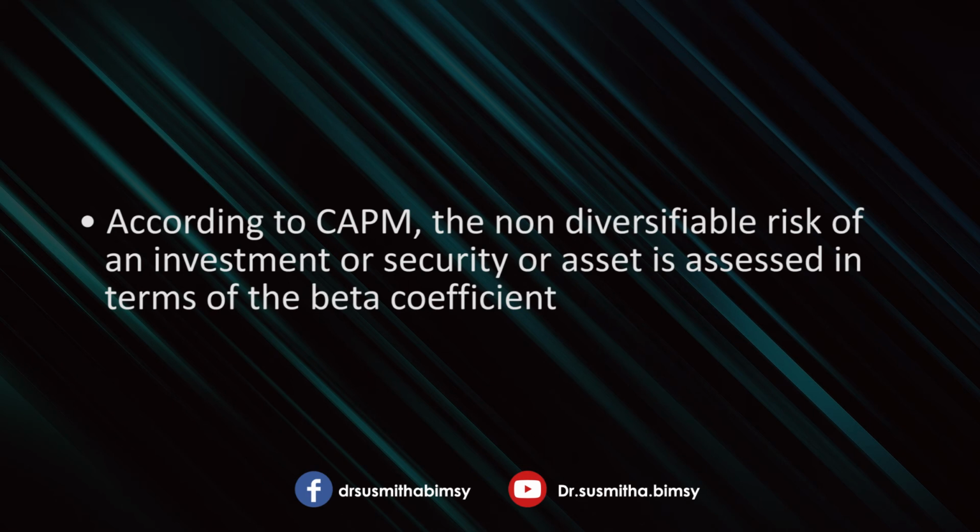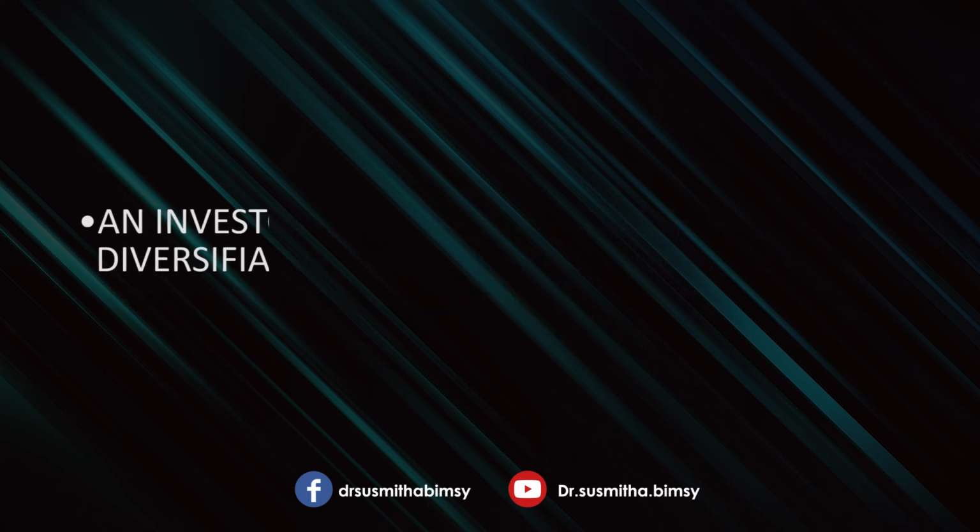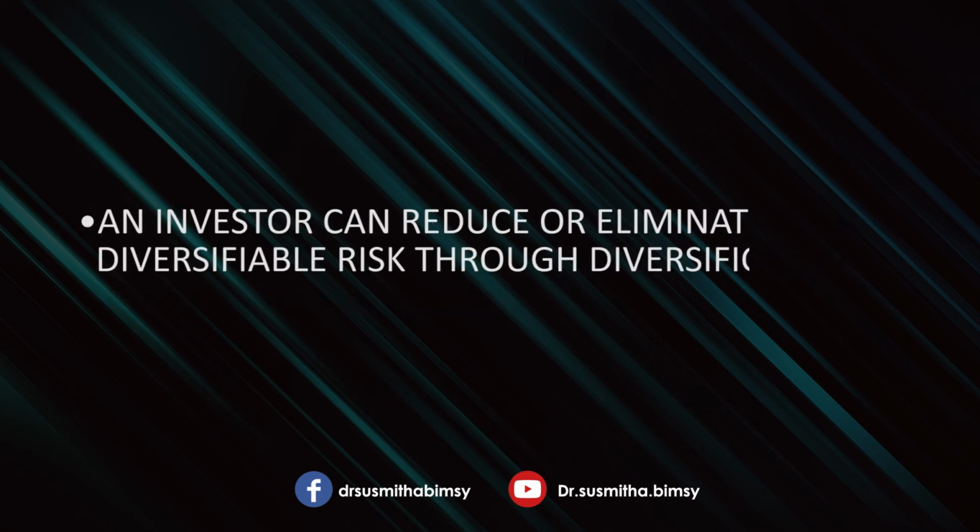Here we measure only non-diversifiable risk. What does non-diversifiable mean? That is, it is unavoidable or uncontrollable. It means systematic risk. That is, CAPM measures only systematic risk. Okay. Here the assumption is that an investor can reduce or eliminate the diversifiable risk through diversification. Okay, so we can eliminate diversifiable risk.